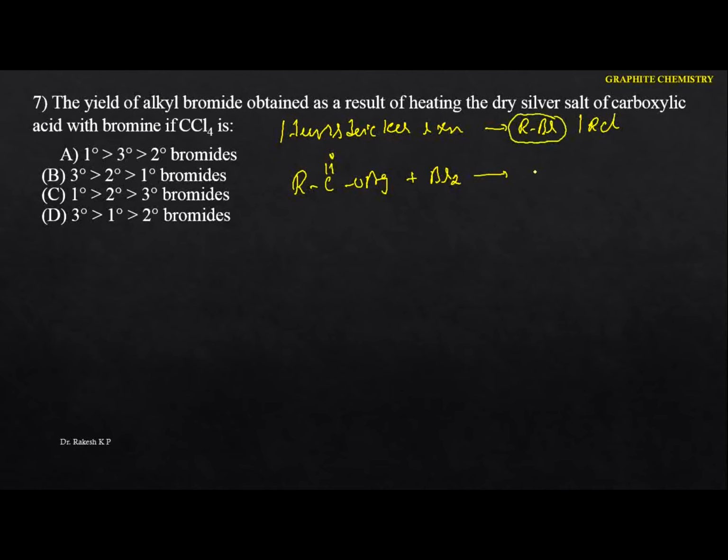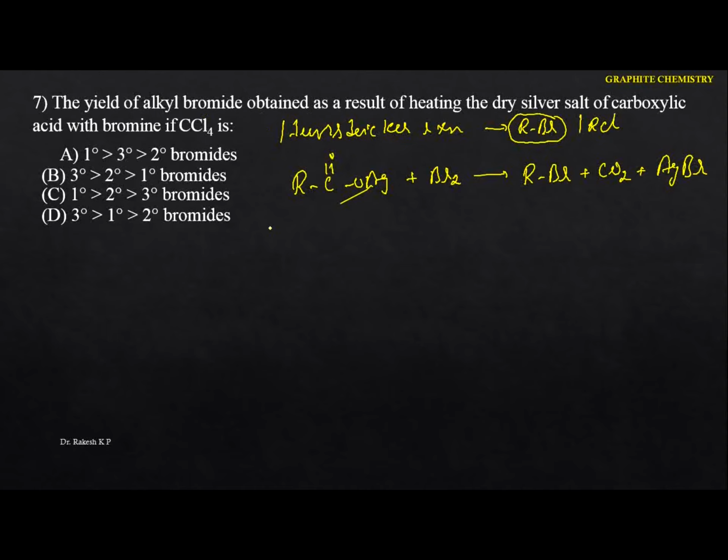Okay, just go to this one here. The product that you are going to get is the alkyl bromide, and the byproducts will be carbon dioxide and also silver bromide. Okay, this is the reaction. So now we have to identify which will be the more reactive. Okay, let me take the mechanism.